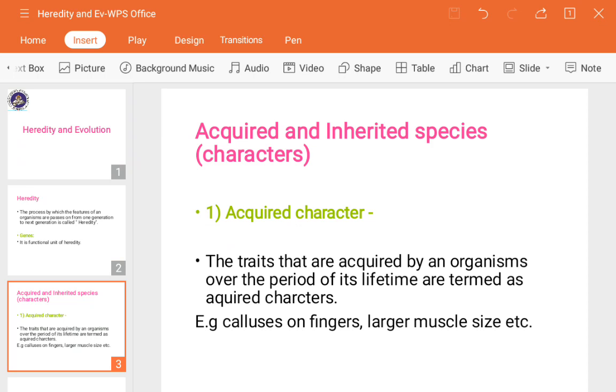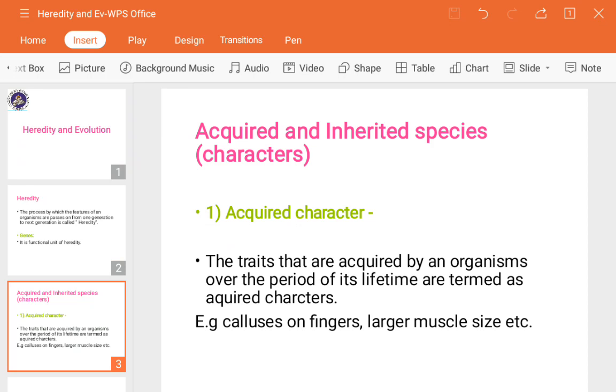What is an acquired character? This word always comes from when you initially take birth, from that period till the end. This word always comes with acquired immunity. Acquired is nothing but by birth. Here, acquired characters are nothing but traits. The traits that are acquired by an organism over the period of its lifetime are termed as acquired characters.